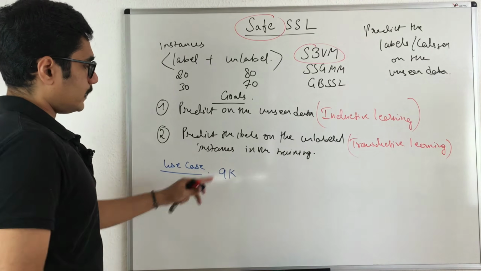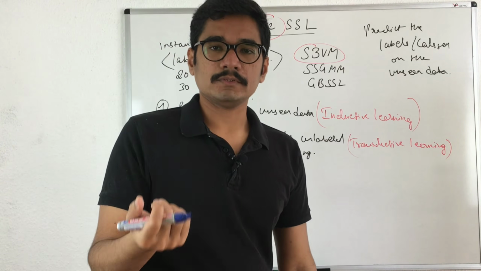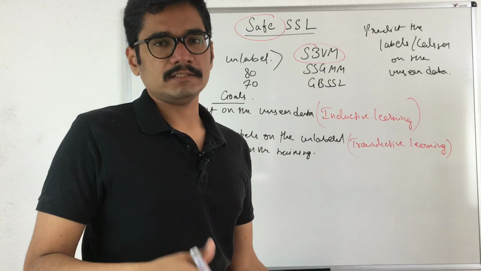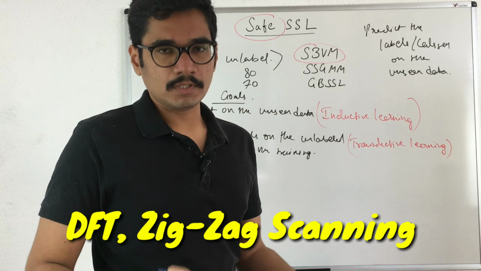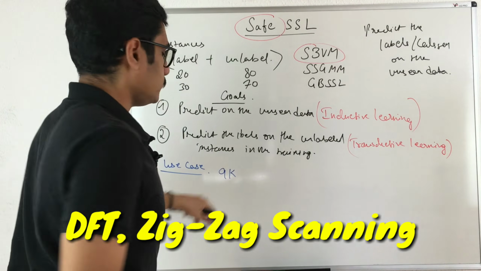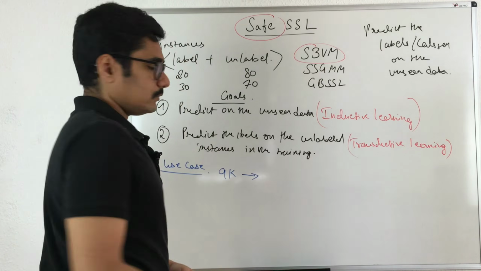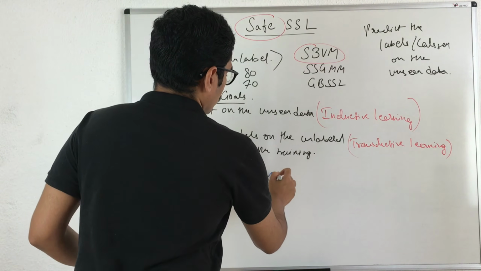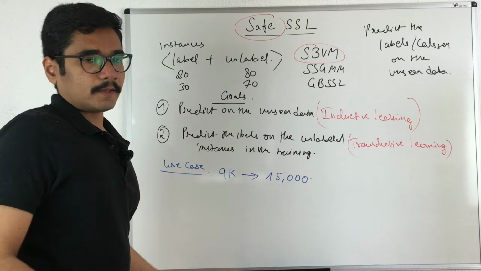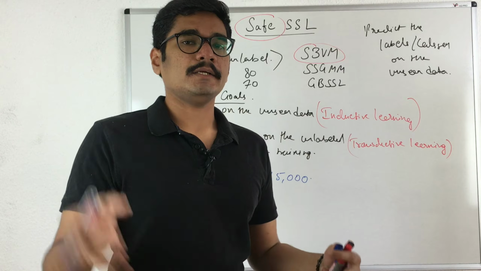Once we have these 9,000 images, we want to extract individual images out of them. For that we have certain encoding techniques, DFT, zigzag transformation, stuff like that. We may want to apply those, and say for example, after extracting those individual images, we'll have 15,000 images in total out of all the images extracted from within the images.